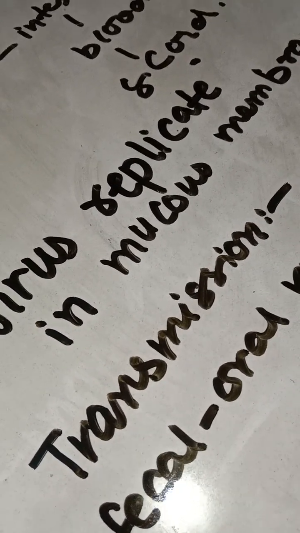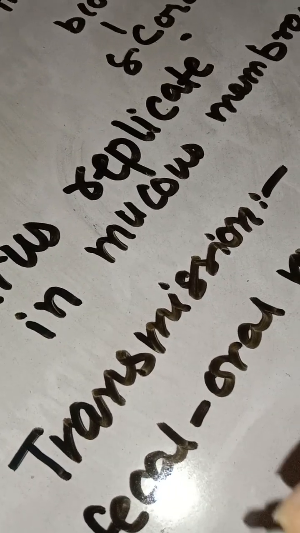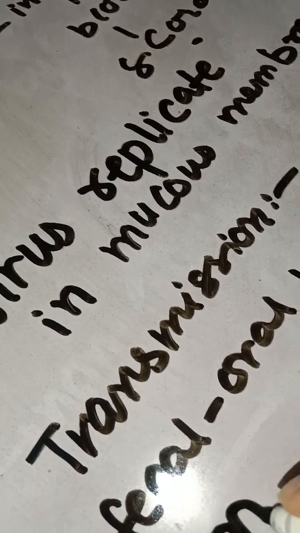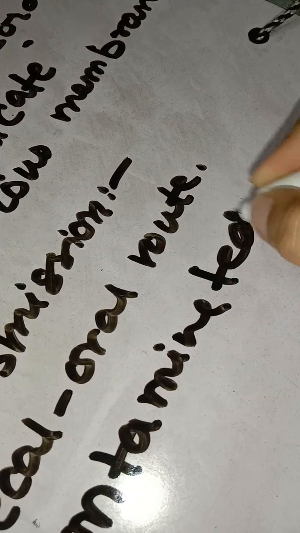The fecal cavity is the intestine and anus. Then it is transmitted through contaminated water and food. Then by sneezing and coughing, it is also transmitted.